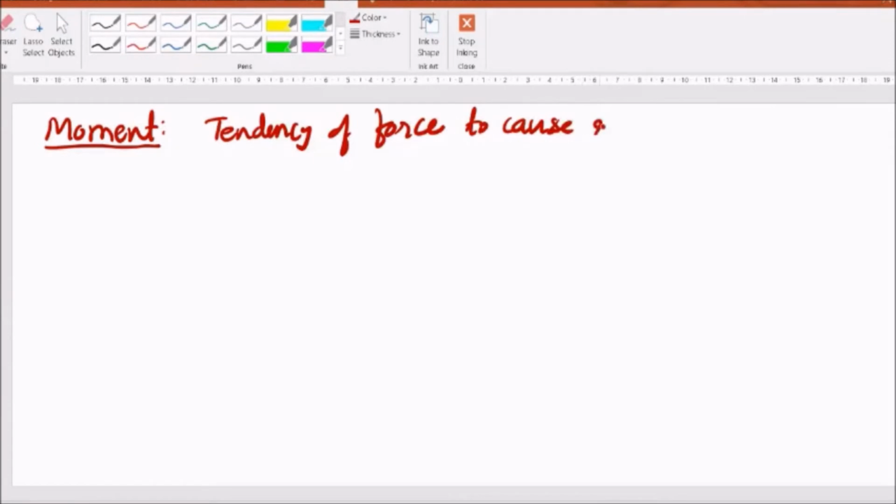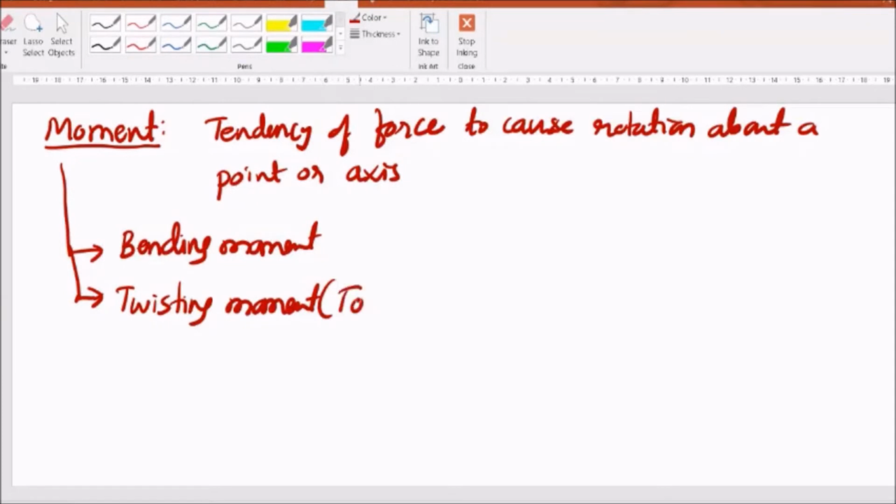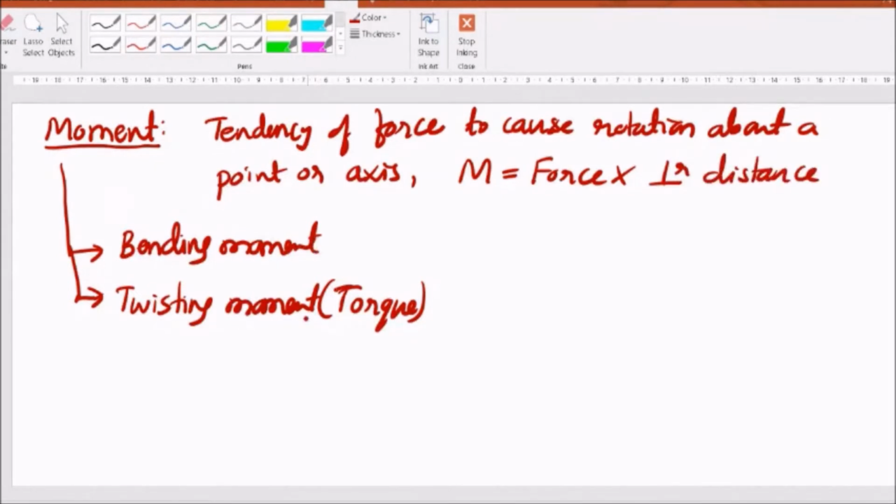You have studied about moment also in your fundamentals of mechanics. The rotational effect of a force is moment, or the tendency of a force to cause rotation about a fixed point or axis. There are two types of moment here. One is called bending moment, the second one is called twisting moment. It is also called torque. Mathematically, moment is equal to force into perpendicular distance. Bending moment and torque, how it will be different, that we will have to understand.